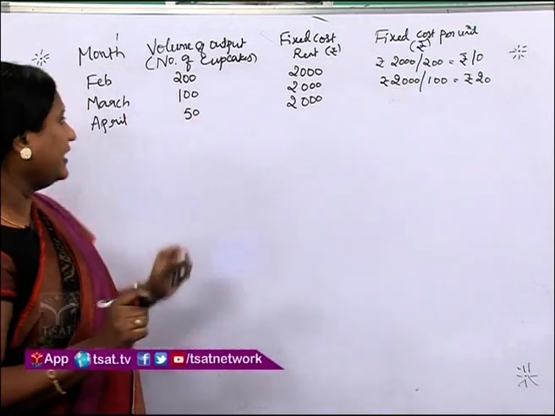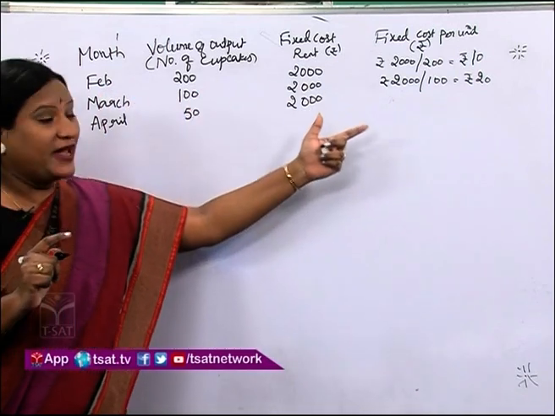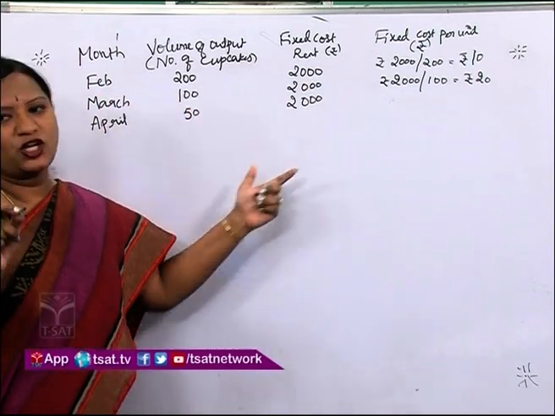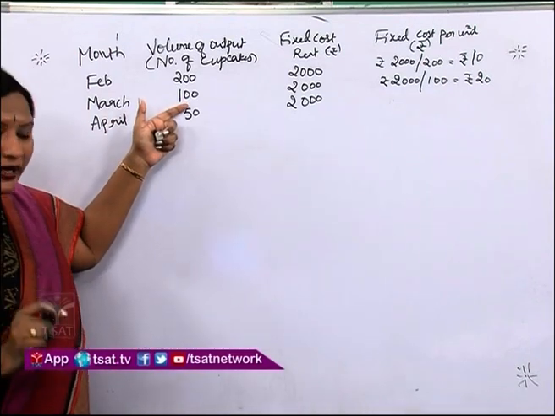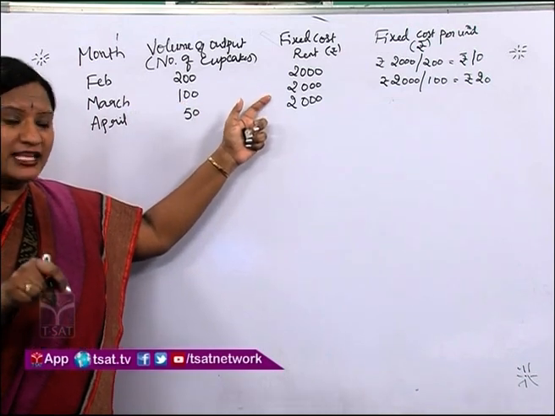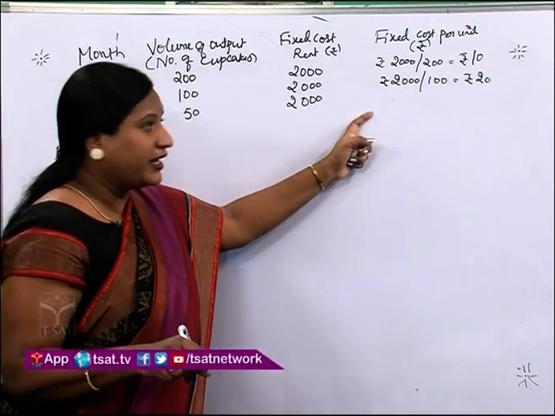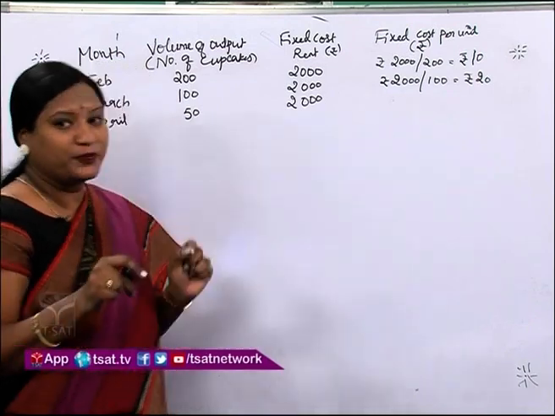It means that in order to make one cupcake, the person spent 10 rupees as fixed cost per unit. And in the month of March, when he made only 100 cupcakes, but still paid 2000 as rent, the fixed cost per unit will be 2000 divided by 100, which is equal to rupees 20.